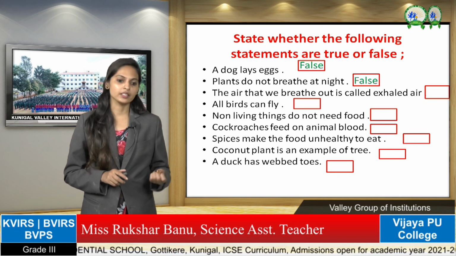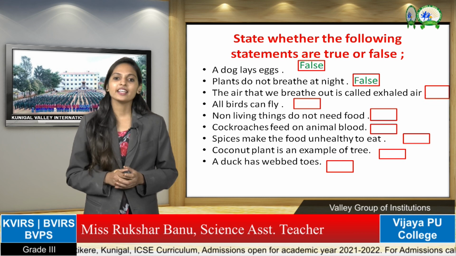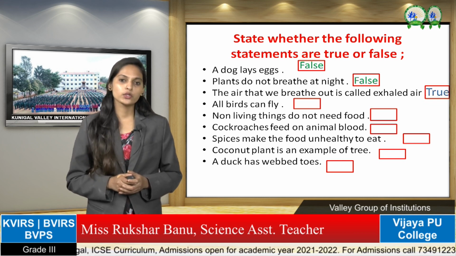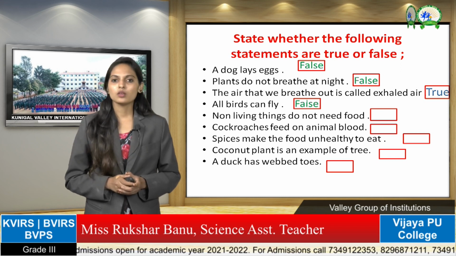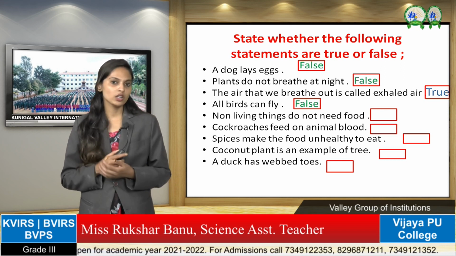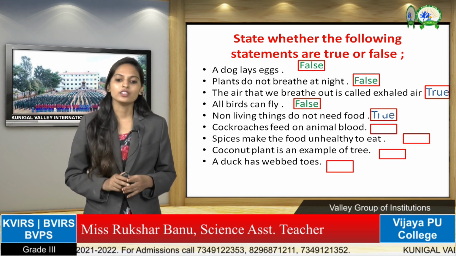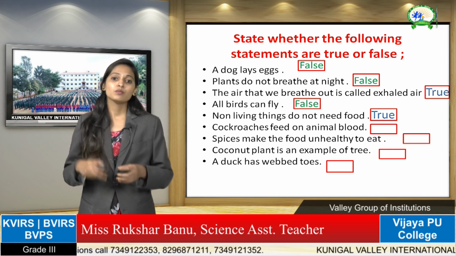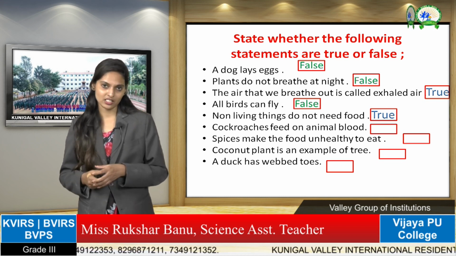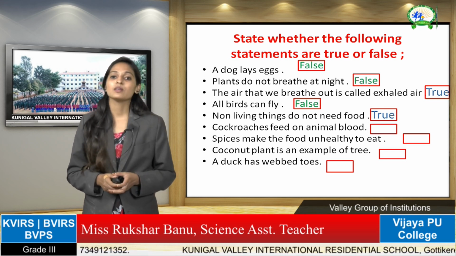Plants do breathe. The air that we breathe out is called exhaled air. Yes, that is true. All birds can fly. No, children, so all birds cannot fly. Some birds cannot fly. Right. Non-living things do not need food. Yes, that is true, because non-living things will not move, they will not do any action, so they do not need any food. Cockroaches feed on animals' blood.